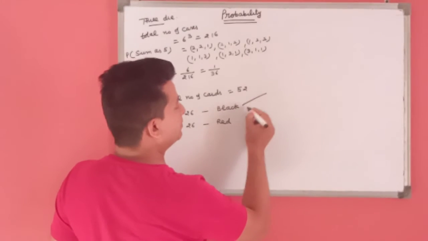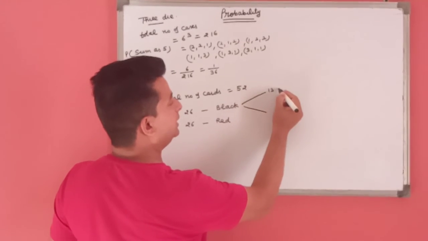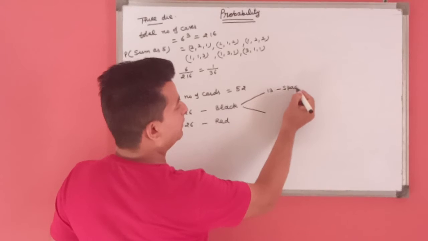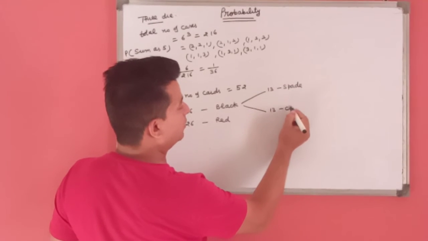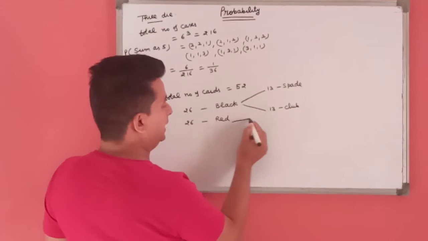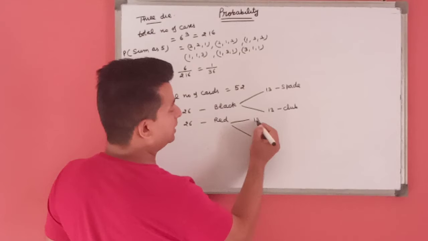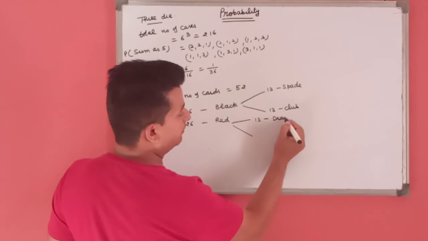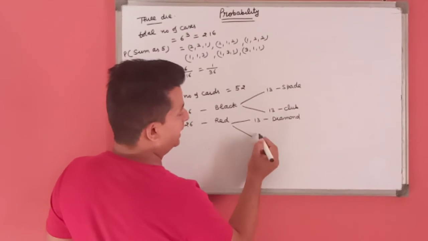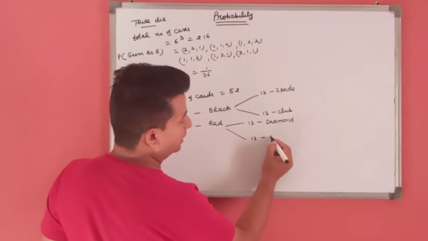In 26 black cards, there are 13 cards of spade and 13 cards of club. In red, there are 13 cards of diamond and 13 cards of heart.